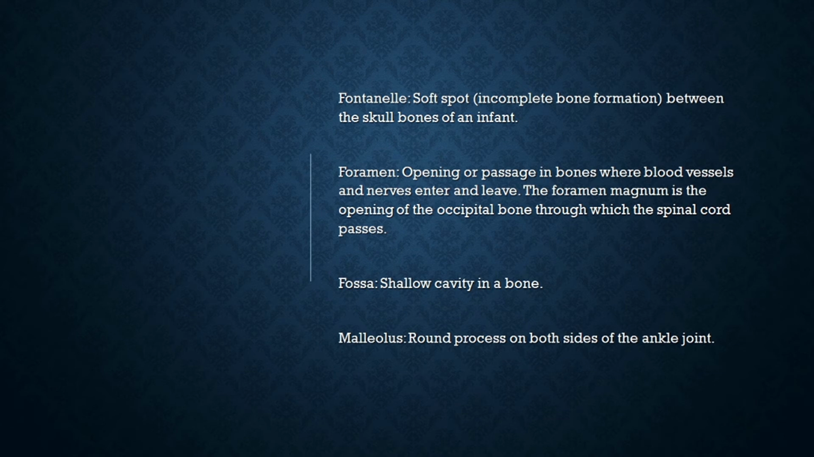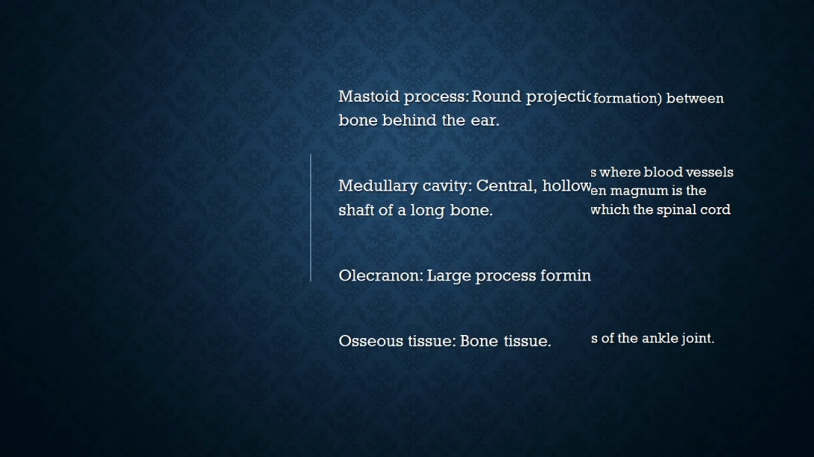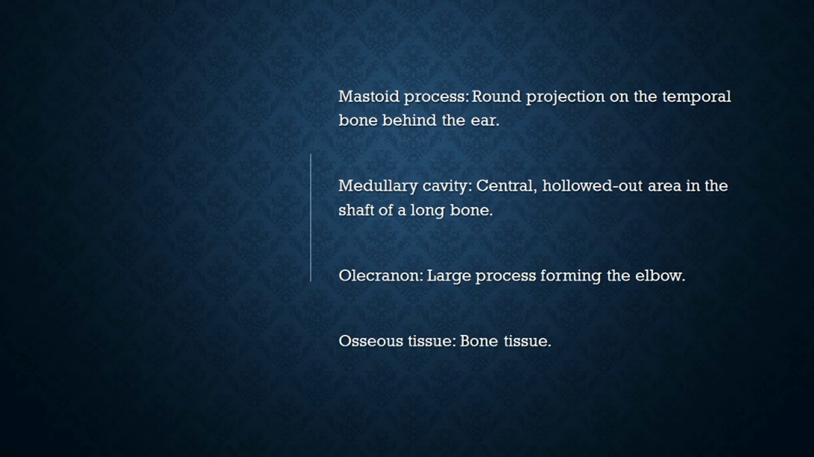Foramen, opening or passage in the bones where blood vessels and nerves enter and leave. The foramen magnum is the opening of the occipital bone through which the spinal cord passes. Fossa, shallow cavity in a bone. Malleolus, round process on both sides of the ankle joint. Mastoid process, round projection on the temporal bone behind the ear. Medullary cavity, central hollowed-out area in the shaft of a long bone.